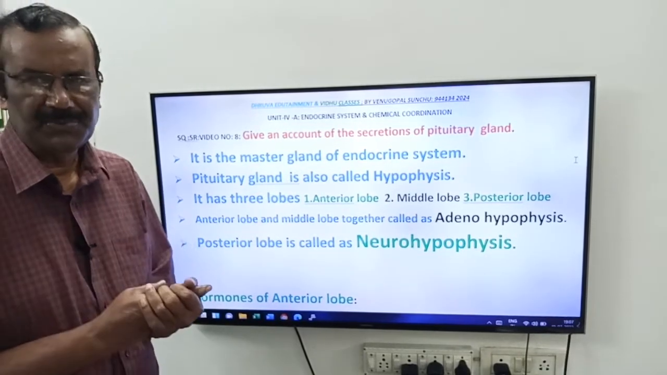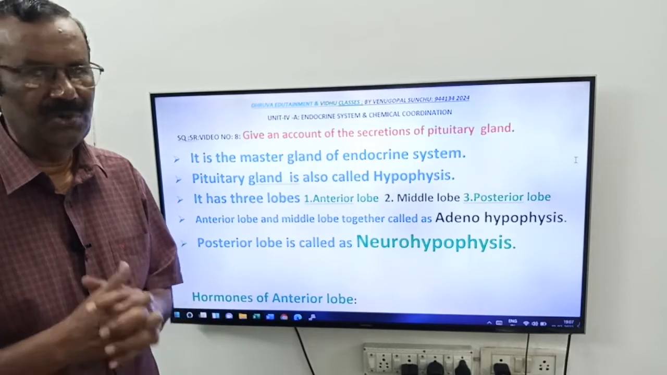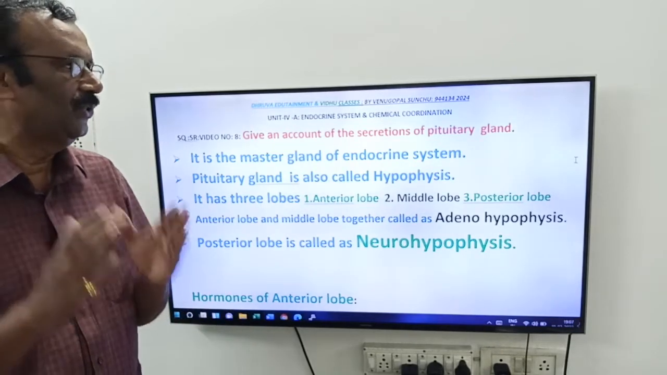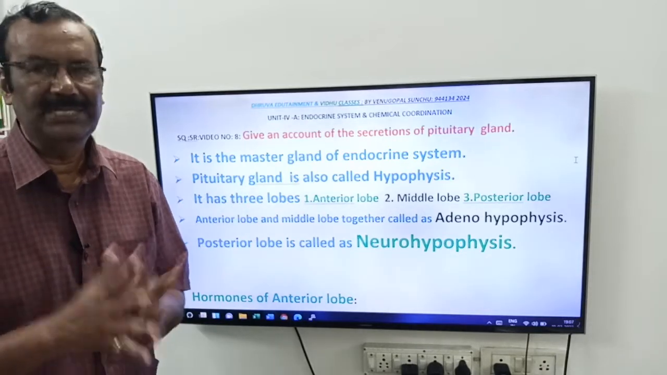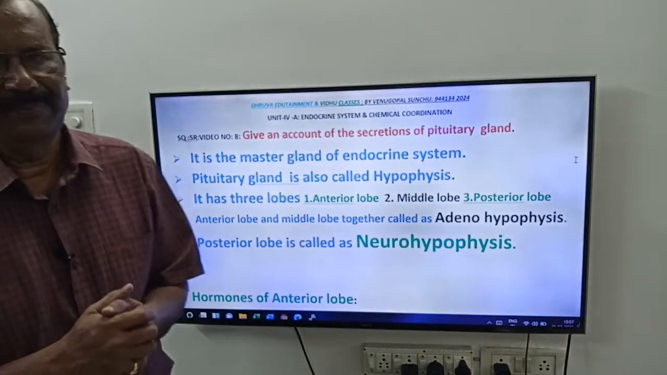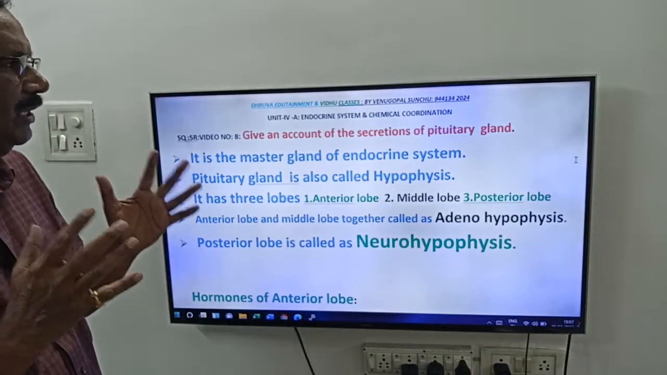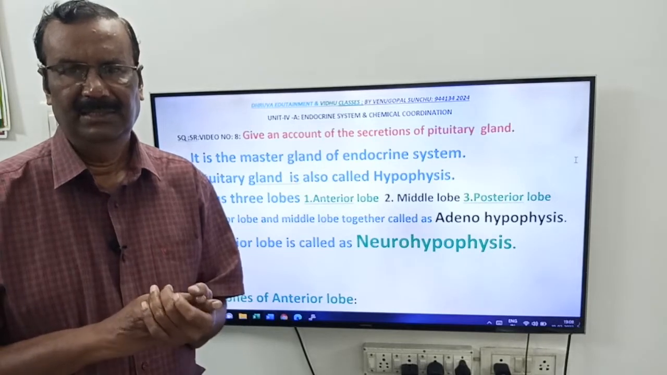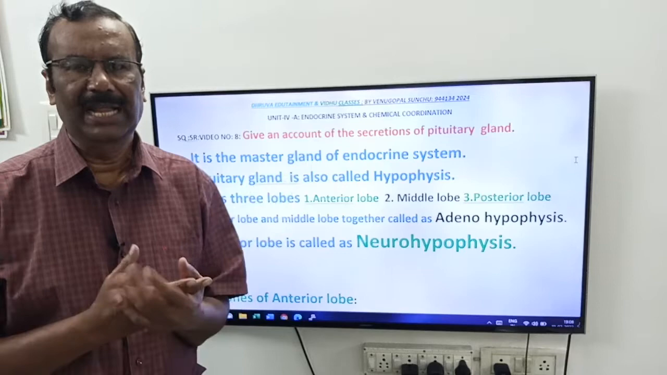Friends, this is a 4 marks question or short question from intermediate second year zoology. That is from Unit 4A, Endocrine System and Chemical Coordination. That is the chapter name, friends. Very important question, friends. What is that question? Give an account of the secretions of pituitary gland. Friends, give an account of the secretions of pituitary gland.